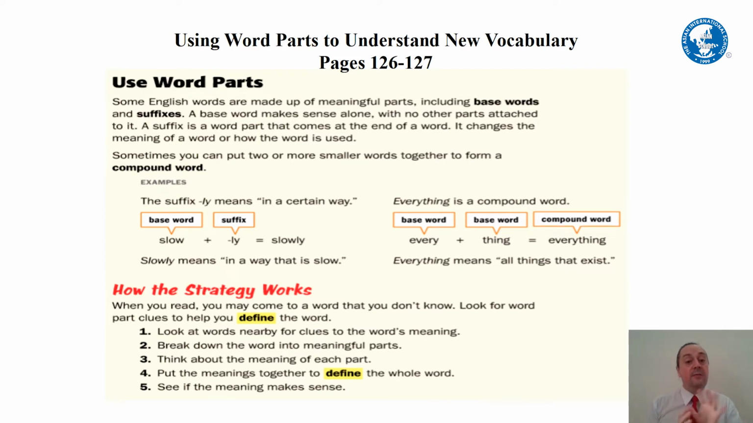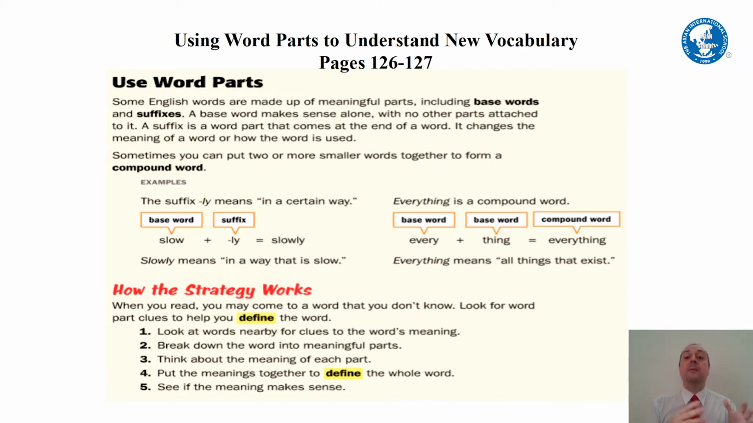So there are 5 pieces to this strategy for using word parts. 1, look at words nearby for clues to the word's meaning. Maybe you don't understand this word, but maybe you understand the words next to it. That will help you understand the meaning of the word that you're looking for. 2, break down the word into meaningful parts. So in this case, every plus thing, we have two words that we understand. We put it together, make a compound word. We understand what the word means.